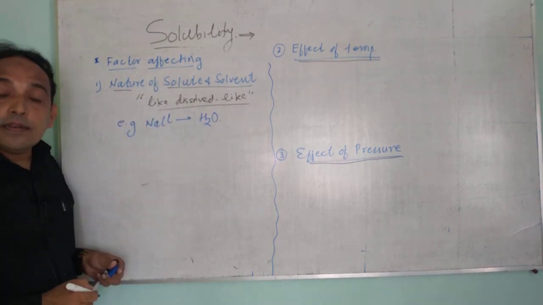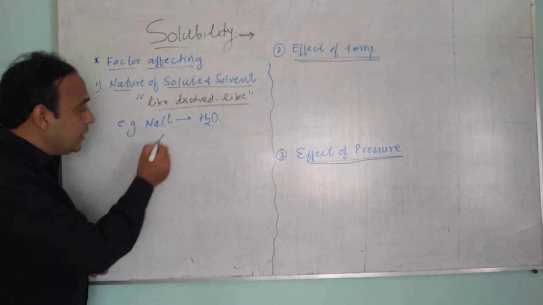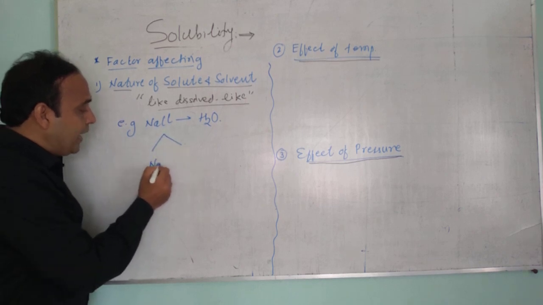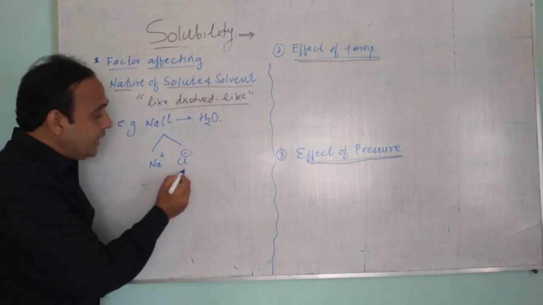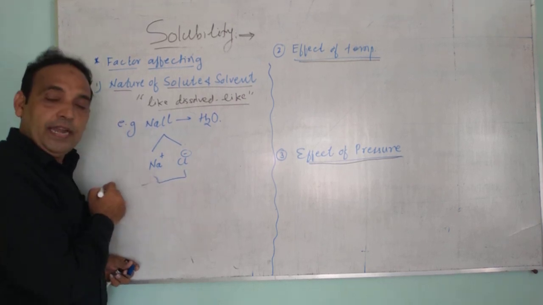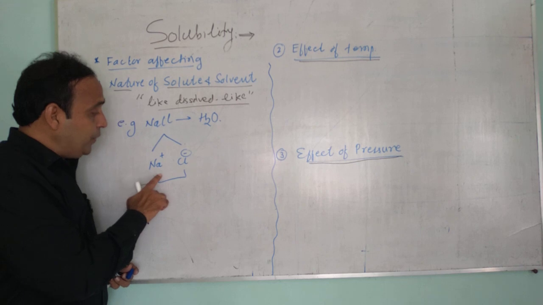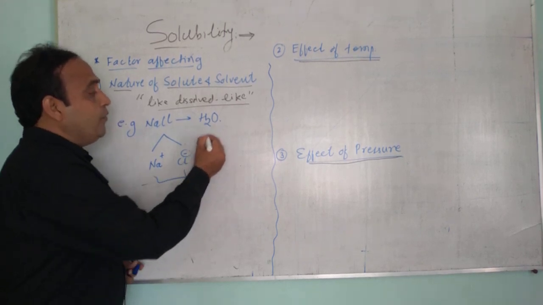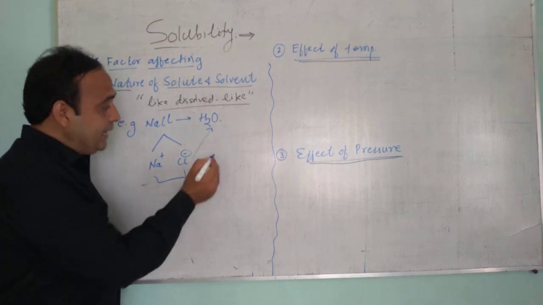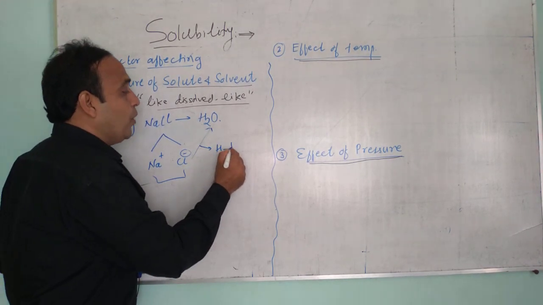Why does NaCl readily dissolve in water? Because the ions form Na plus and Cl minus. Here the intermolecular forces, the intermolecular attraction between these ions Na plus and Cl minus, are comparable with water molecules, and water shows hydrogen bonding.